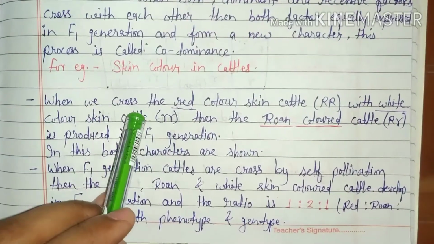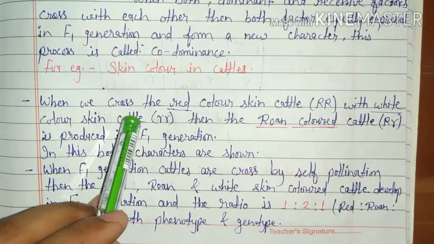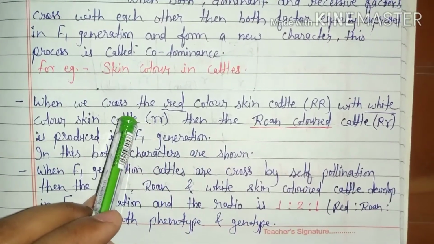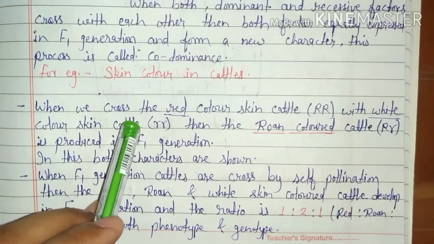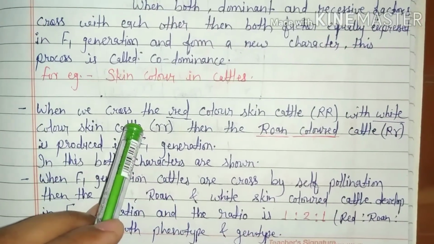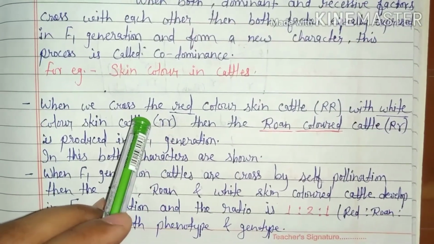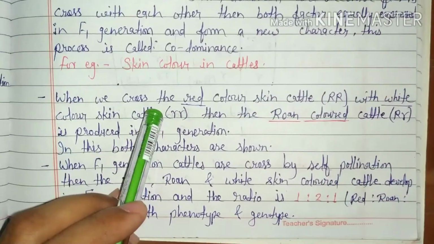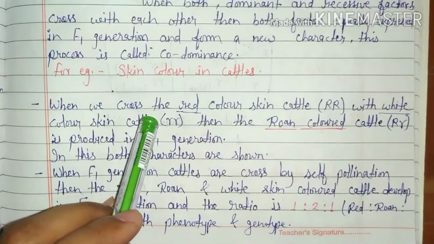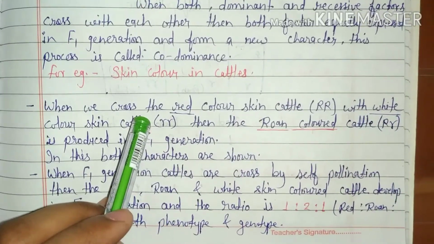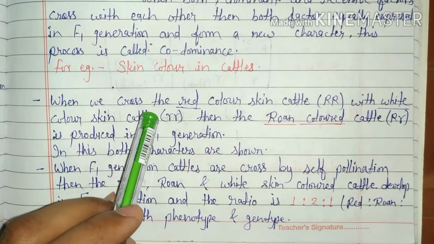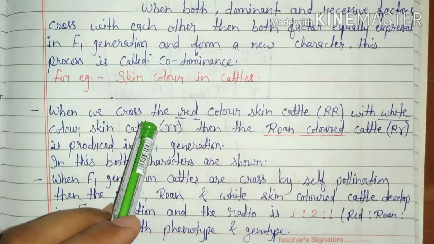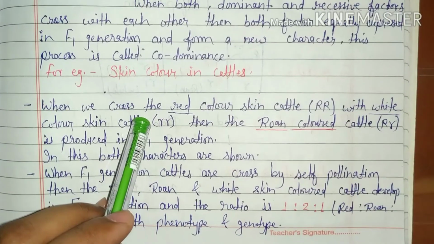When the skin color in cattle is red color, which has capital R genotype, and white color, which has small r genotype, after crossing between these two colored cattle, the roan colored cattle, capital R small r, develop in first filial generation.